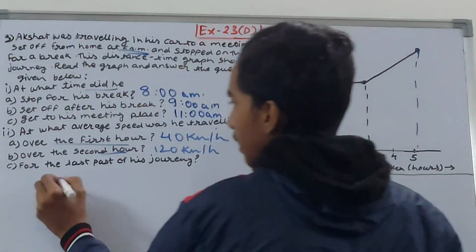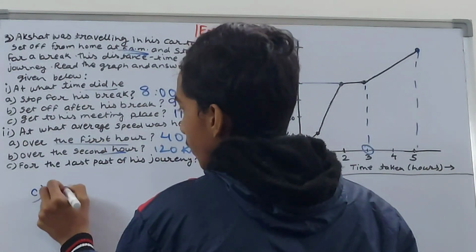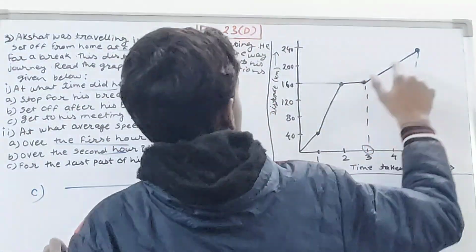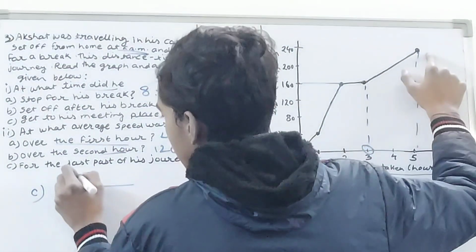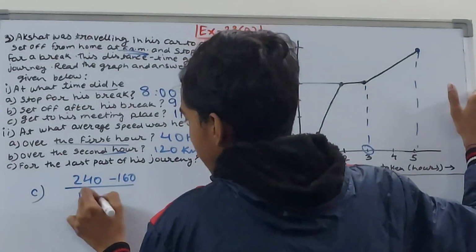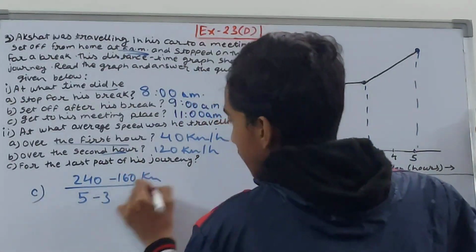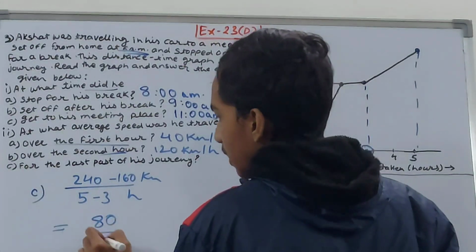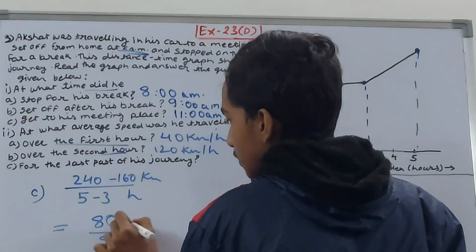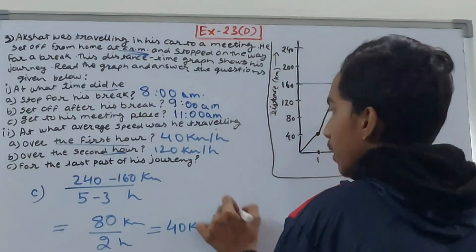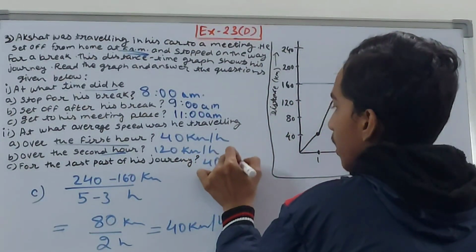Okay, so we will begin for the speed now. First of all, the distance he traveled. Look at the distance again: 160 at starting, 240 at the ending. So 240 minus 160. Time we already know, 5 minus 3. This is in kilometers, this is in hours. Solve this, it's pretty easy. 80 upon 2, kilometers per hour. So 40 kilometers per hour here as well.